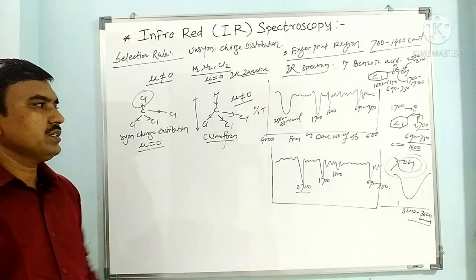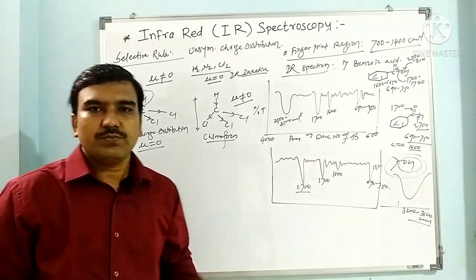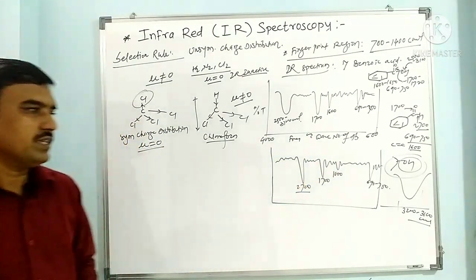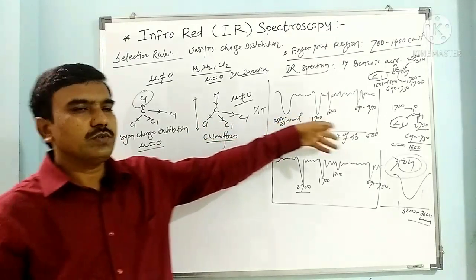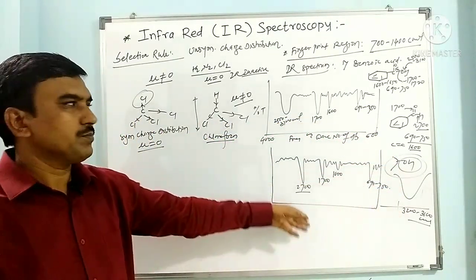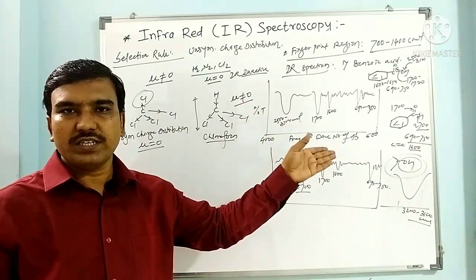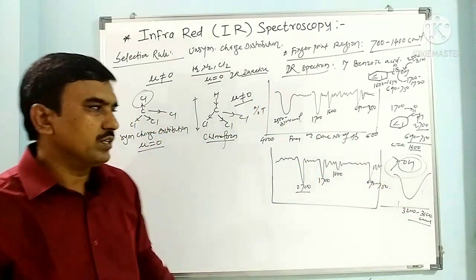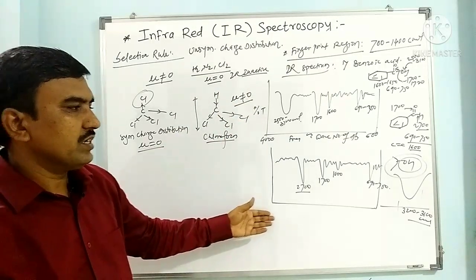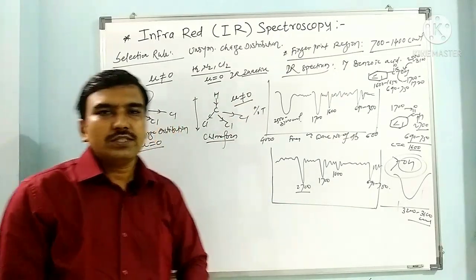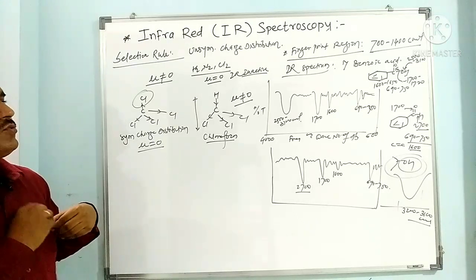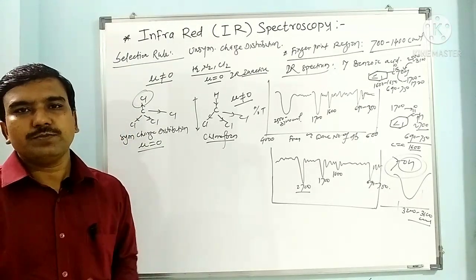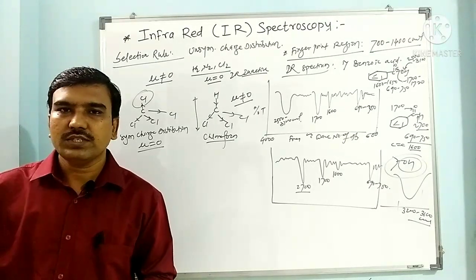So this is the nature of the IR spectrum. When we plot percentage transmittance versus the frequency of absorption, we get a spectrum with inverted peaks. Why do we get inverted peaks here? Because we are not plotting the absorbed radiation, we are plotting the radiation that is transmitted through the sample against the frequency or wave number of absorption. So this is some of the importance of IR spectroscopy in organic chemistry that we have seen.